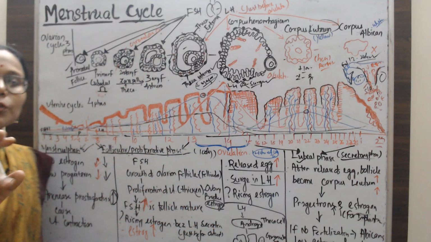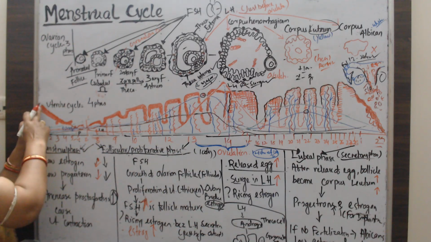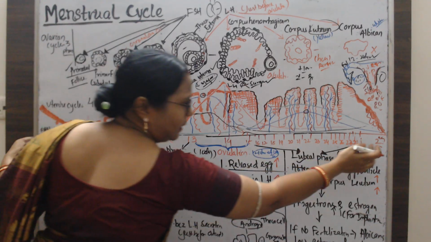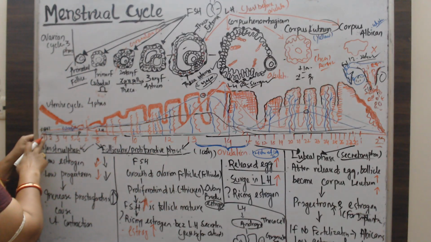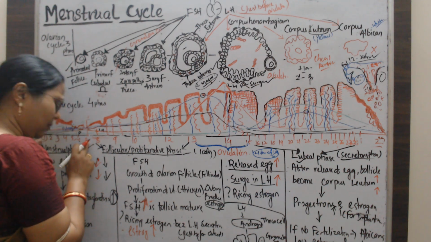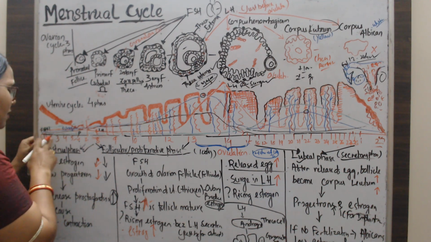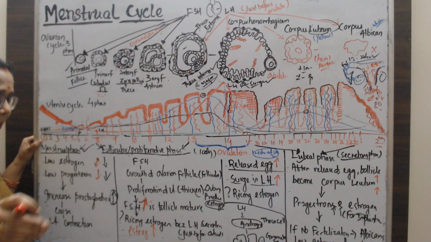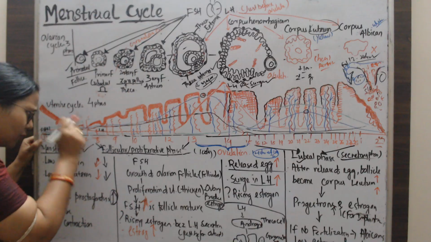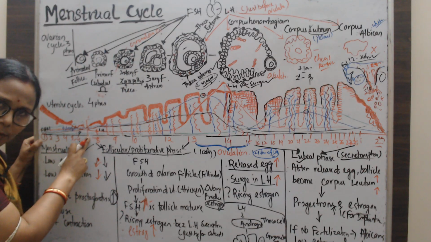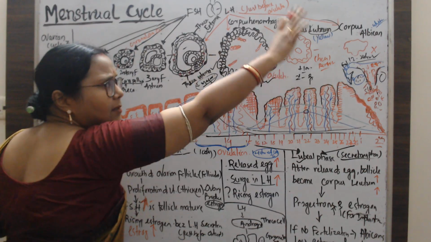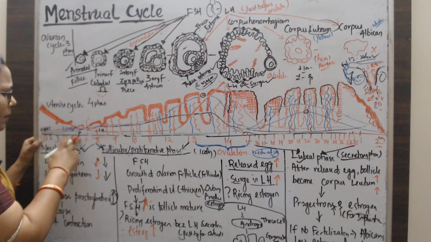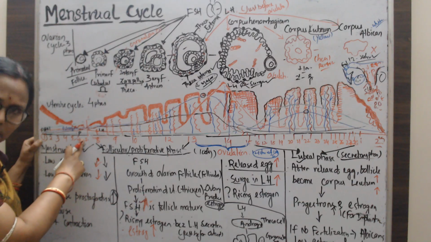Let's move on to the uterine cycle. The uterine cycle is from the first day of one cycle to the first day of the second cycle. First day to day 7, we consider the menstrual phase. During 4 to 5 days, bleeding takes place, and after that the bleeding is scanty. The bleeding is due to the fall in progesterone and estrogen level, because the corpus luteum degenerates to albicans. So the progesterone level decreases and the menstrual bleeding starts.